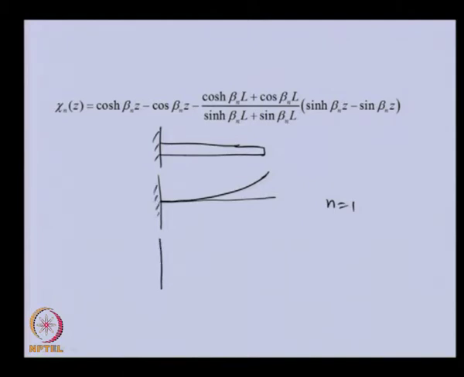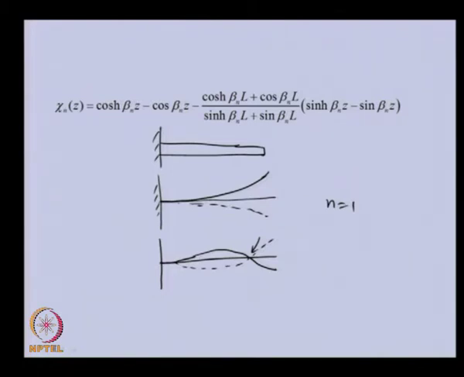In the second mode also, that particular condition we need to satisfy, but we will find another node here. So, this is 0, but we will be having one node appearing here. Basically, during oscillation they will be oscillating to the other extreme in this direction, so the beam will be vibrating like this.